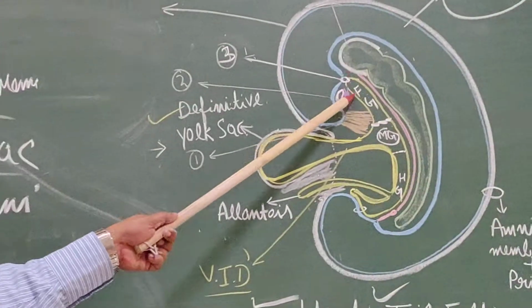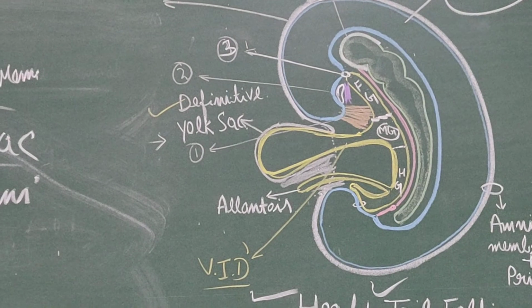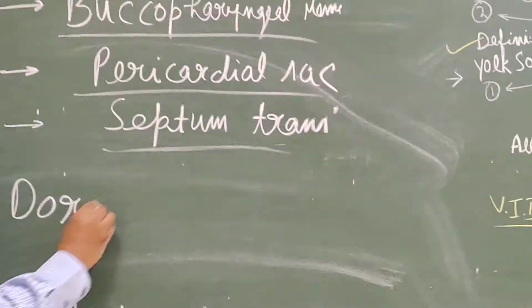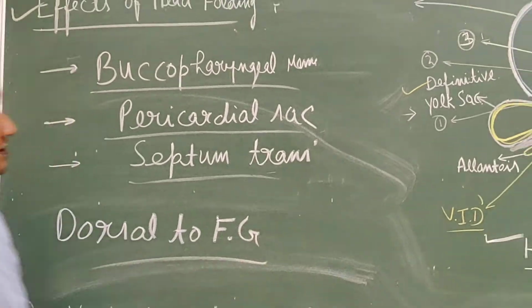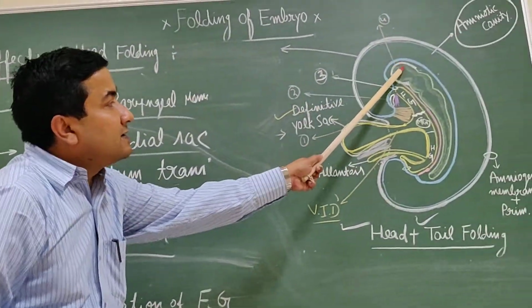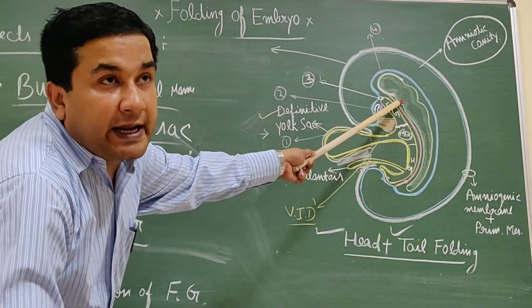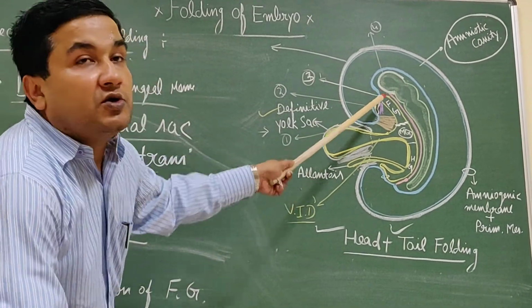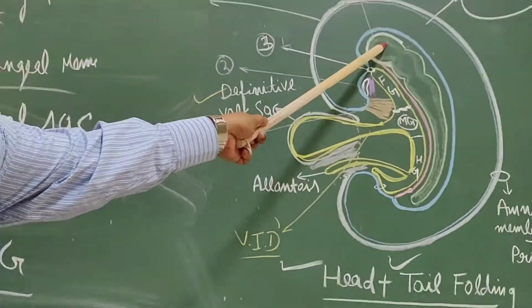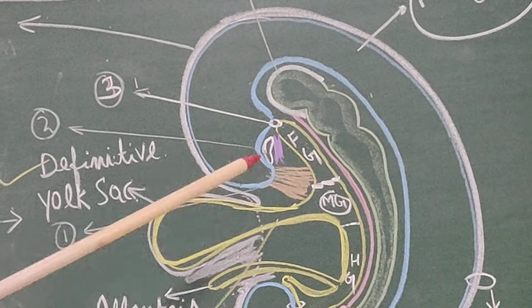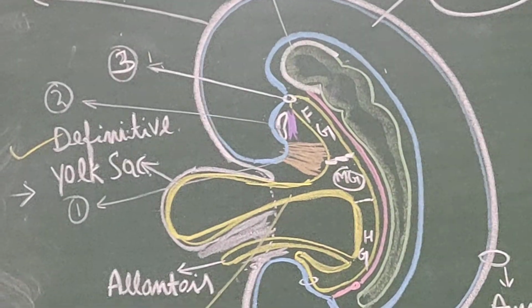Now dorsal to the foregut. If we see the dorsal relations, dorsal to the foregut are part of the brain and the notochord. The notochord and the brain vesicles are present behind the foregut.